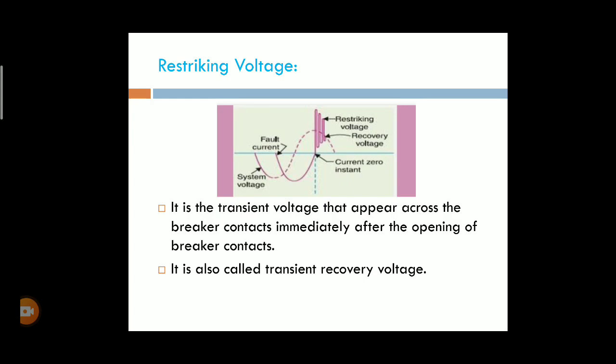After complete die-out of the oscillation, the RMS voltage that appears across the contacts is known as the recovery voltage. These are the two transient voltages obtained across the contacts of the circuit breaker.